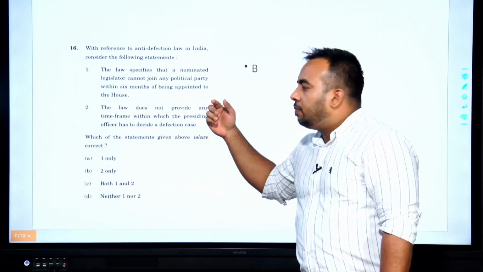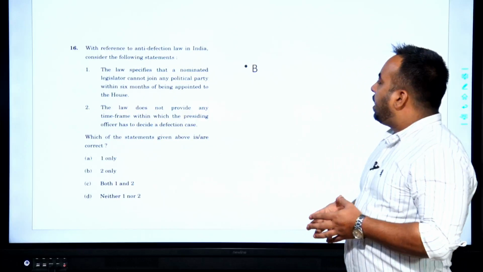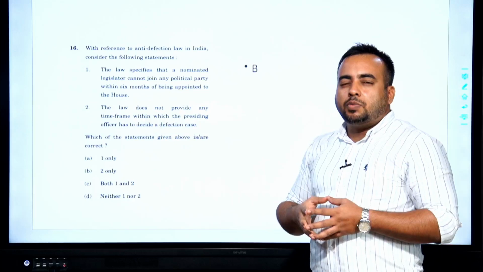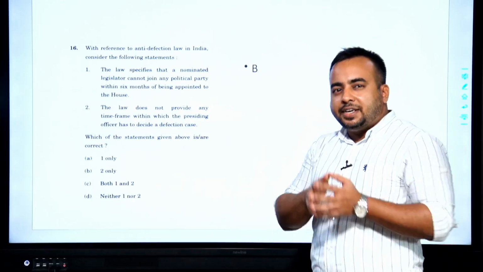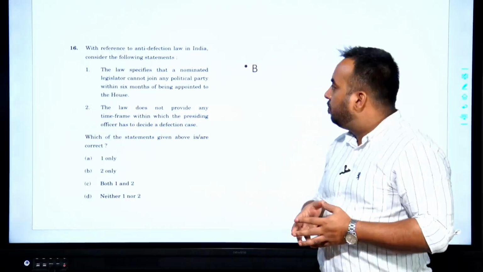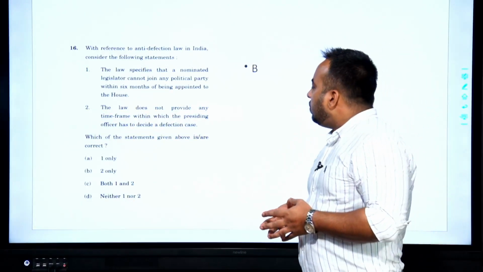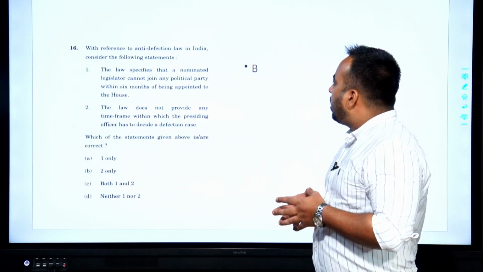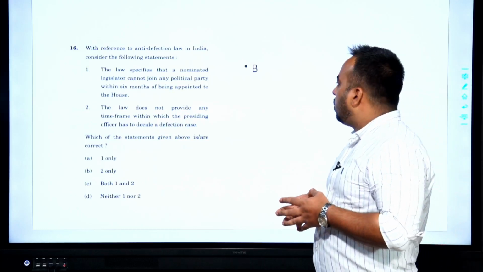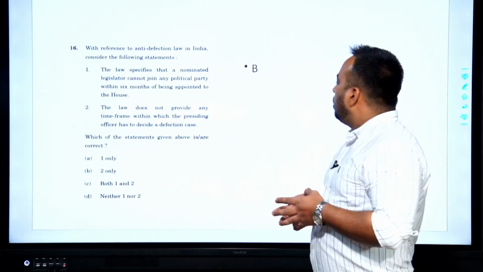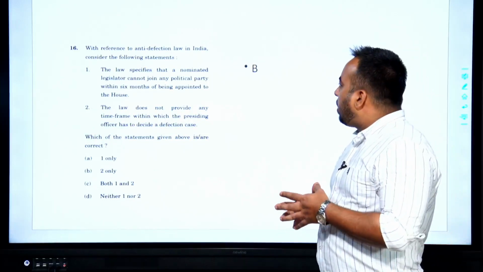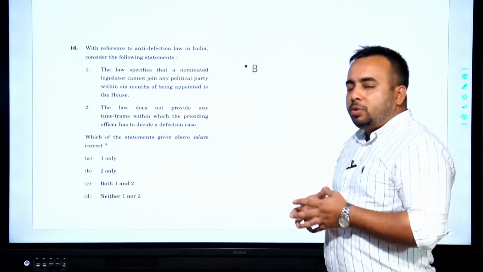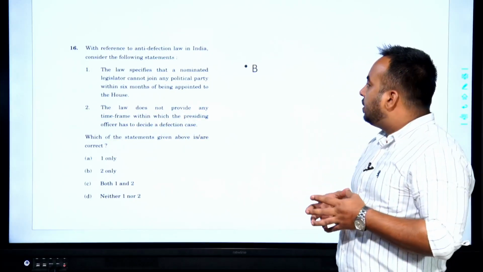Next question in the series. With reference to anti-defection law in India, anti-defection law is Schedule 10 of Indian Constitution, which was originally not there but has been added into the Constitution via Constitutional Amendment Act. So we are talking about that. The law specifies that a nominated legislator cannot join any political party within 6 months of being appointed to the House. In fact, law does specify about a nominated member joining a political party, and the upper limit for that is 6 months.